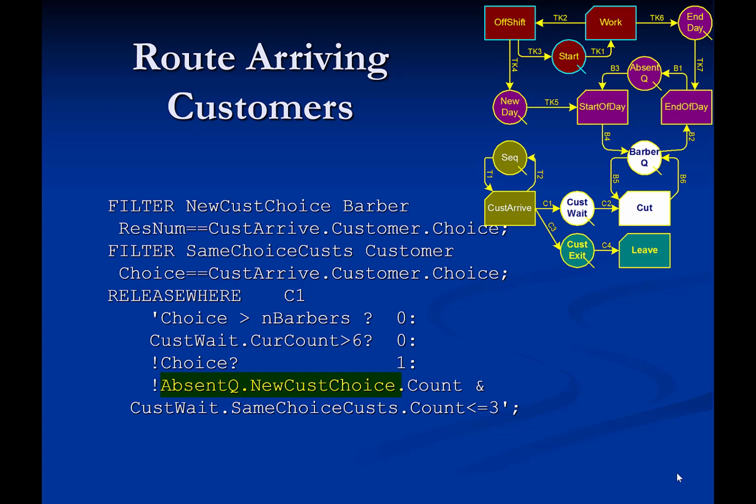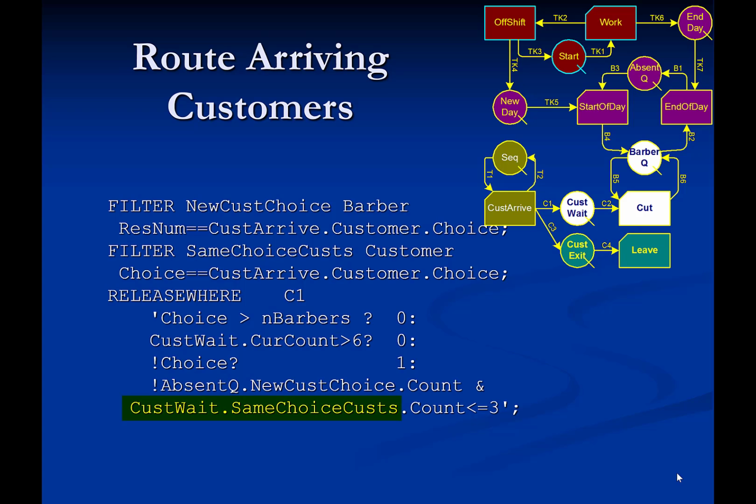Thus, when the filter New Cast Choice is applied to queue absent queue, it creates a subset which includes only those barbers in queue absent queue whose resnum equals the choice property of the customer in activity cast arrive. If this subset is not empty, then the barber preferred by the arriving customer is currently absent from work, and the customer should not wait in queue cast wait.